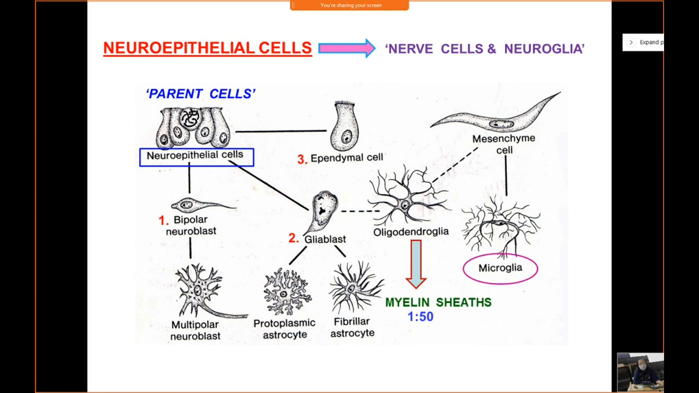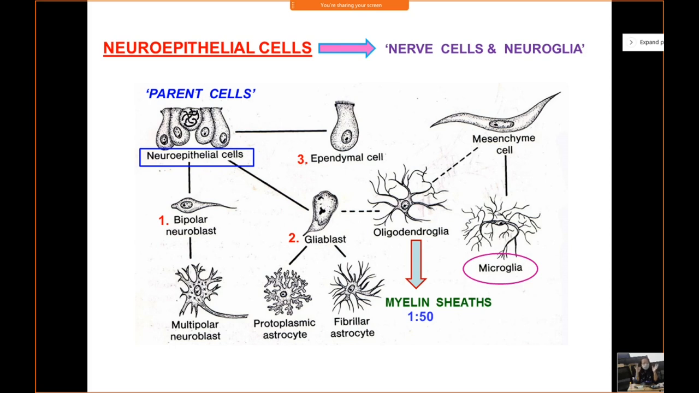Okay, and the third type of cell which is derived from neuroepithelial cell is the ependymal cells. This ependymal cells lines the inner wall of all the ventricular cavities and the central canal of the spinal cord. Right? So here you'll see that the neuroepithelial cells, I've labeled them as parent cells. So these parent cells, that is the neuroepithelial cells, will differentiate to give rise to three types of children or